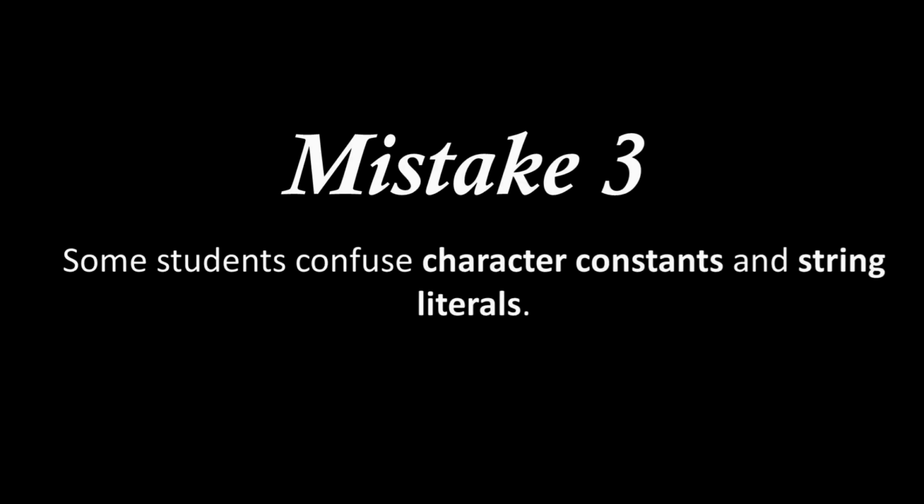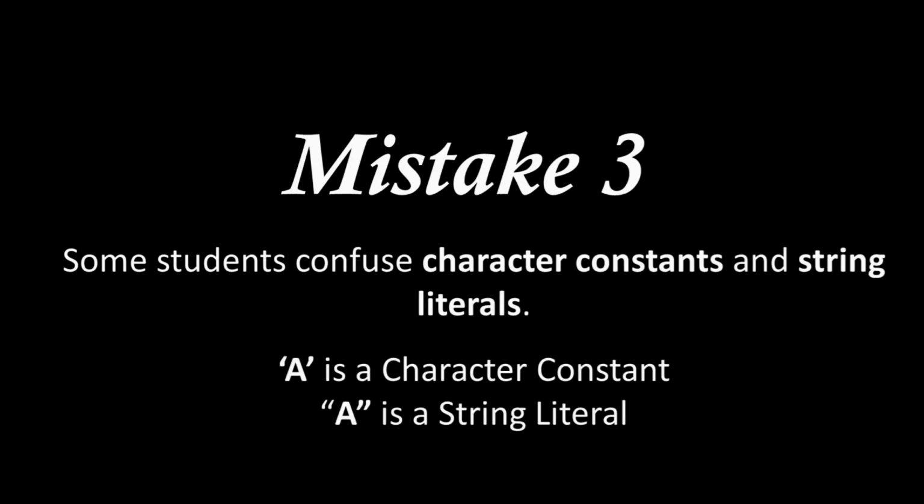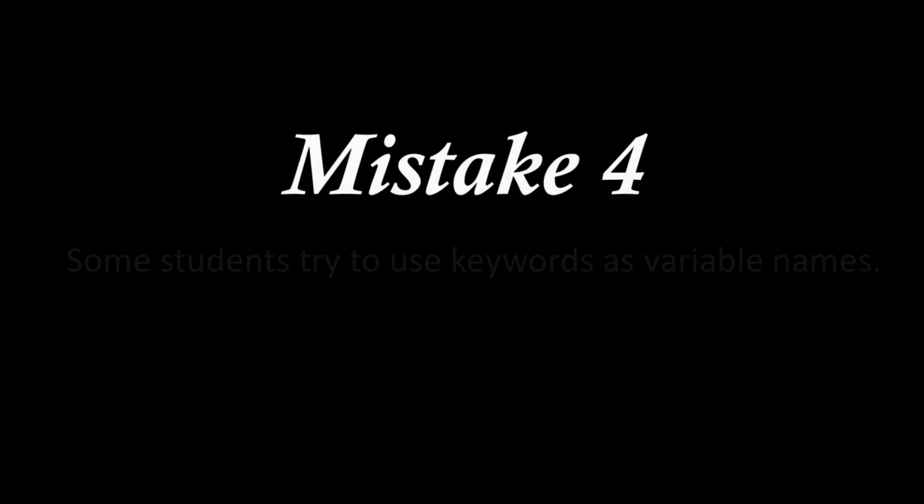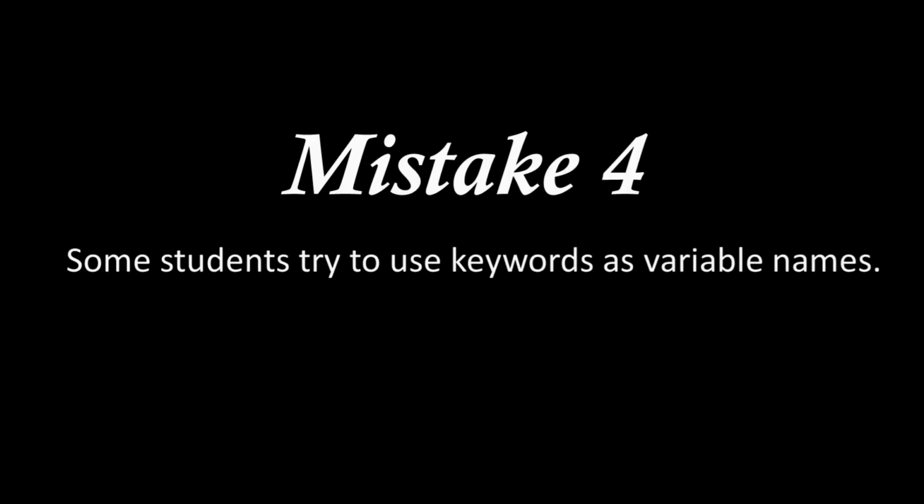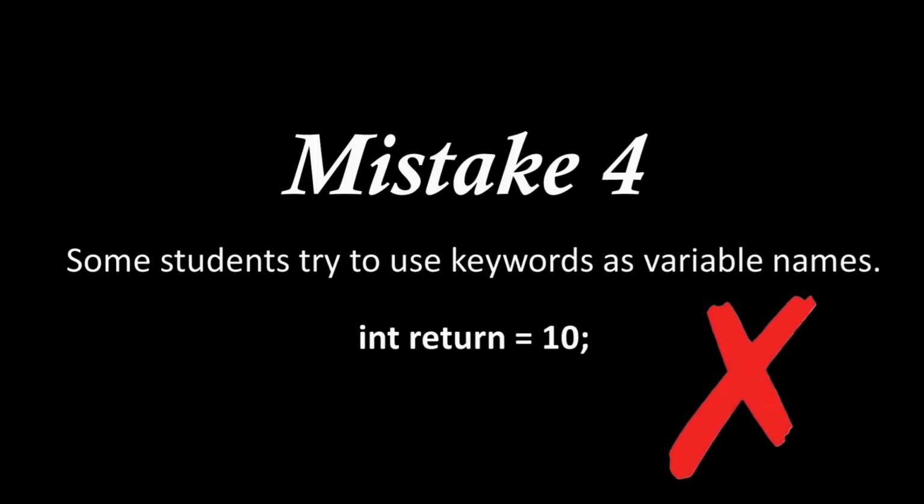Mistake number 3. Some students confuse character constants and string literals. The first A here in single quotation marks is a character constant, whereas the second A with double quotation marks is a string literal. Mistake number 4. Some students try to use keywords as variables, like int return = 10. Well, you cannot use this as this is incorrect because return here is a keyword. Keywords are reserved by the language and cannot be used as identifiers.